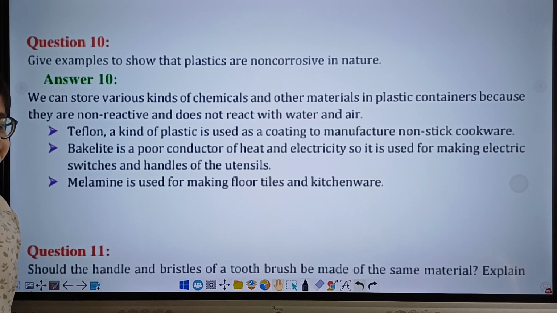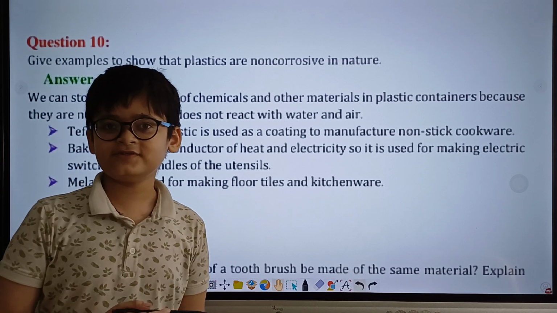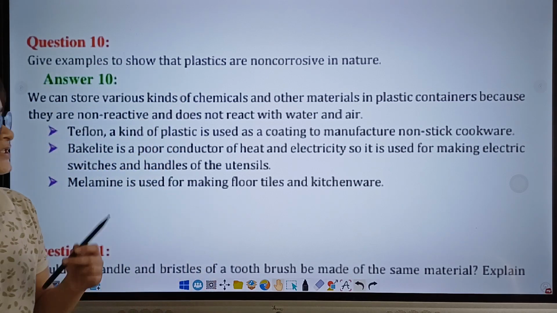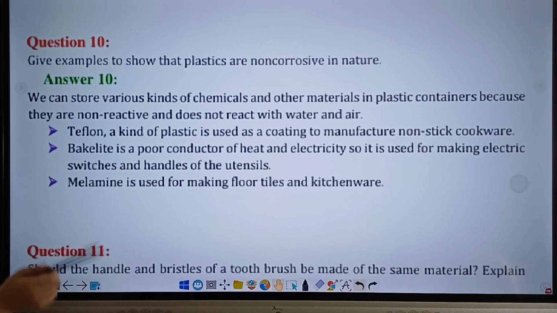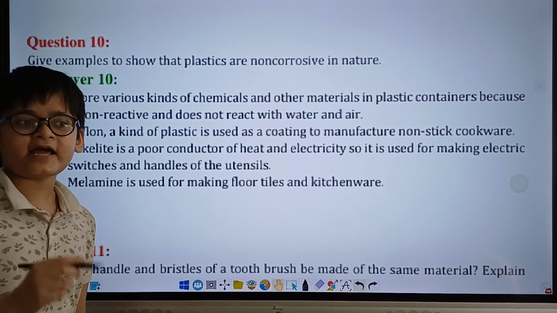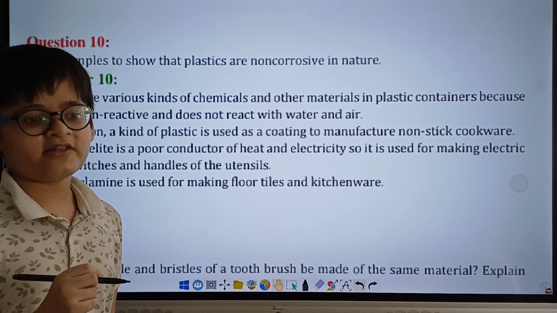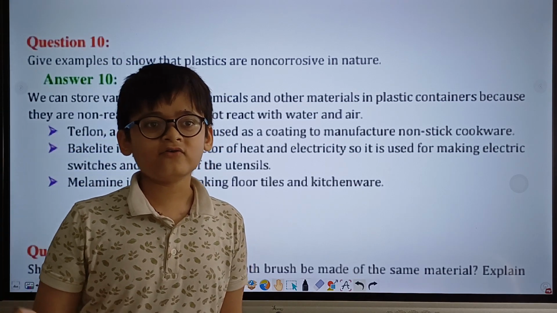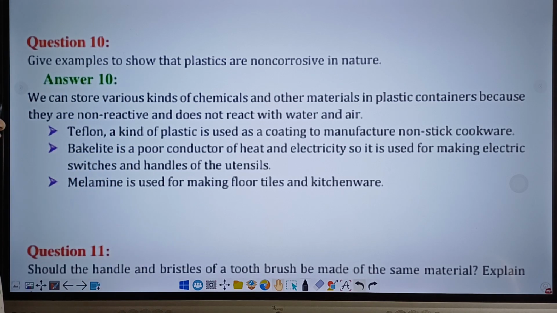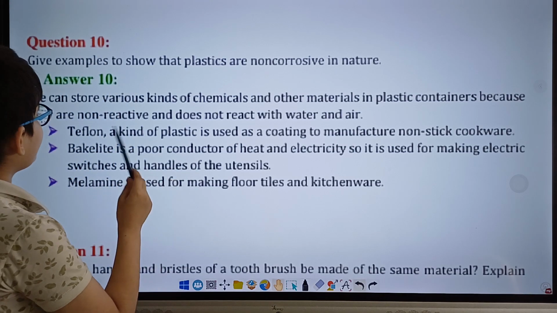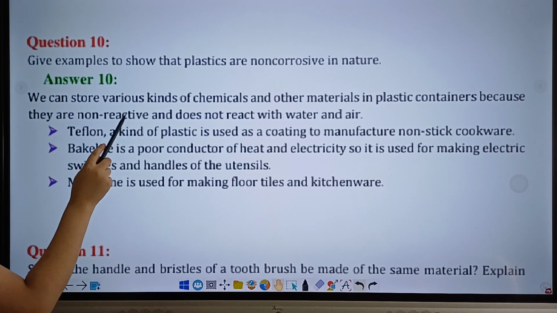Because cookware, what we use to cook our food, is known as cookware, and Teflon is used in the manufacturing of cookware. And since Teflon, a type of plastic, does not react with the food that we cook on our cookware, because of this reason, plastic is non-corrosive in nature.